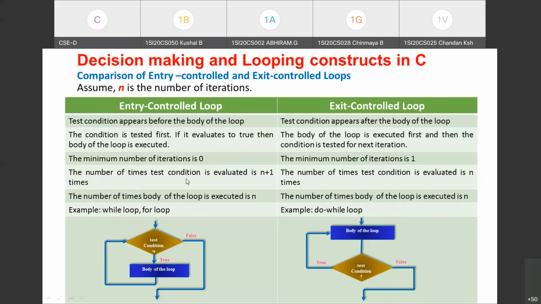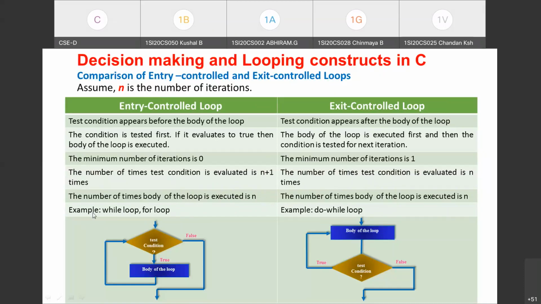Remember this point. The number of times the test condition is evaluated in entry control loop is n plus 1 times. That is n times for the true case, and one more time for deciding it is a failure. Whereas in case of exit control loop, the test condition is evaluated n times. Coming to the number of times the body of the loop is executed, it is n, and in case of exit control, it is also n. Whether you use entry control or exit control loop, if n is the number of iterations, then the body of the loop is executed n times.